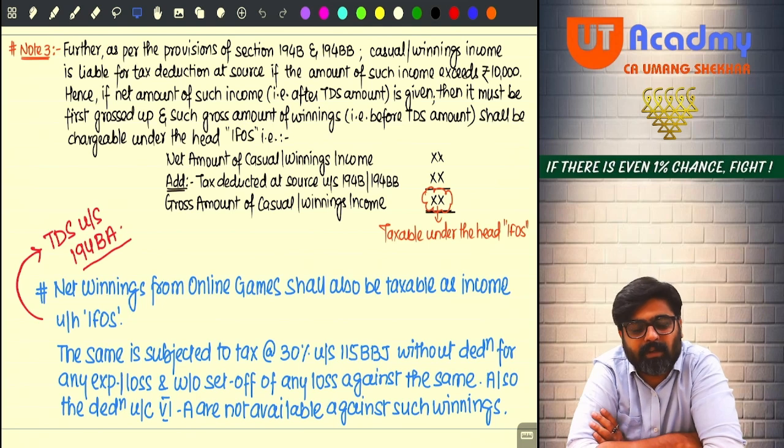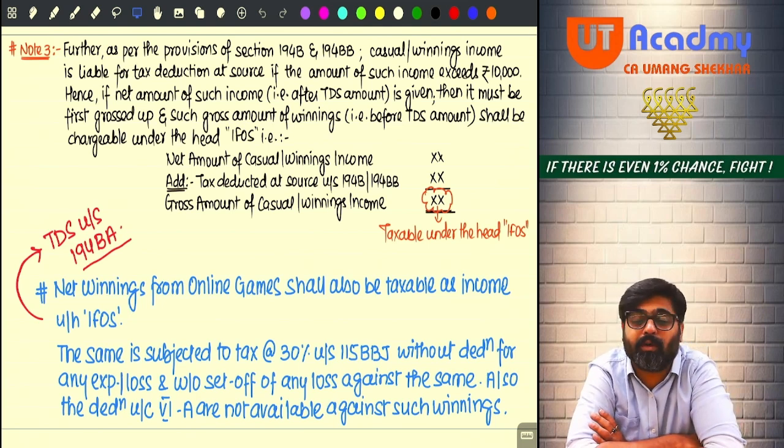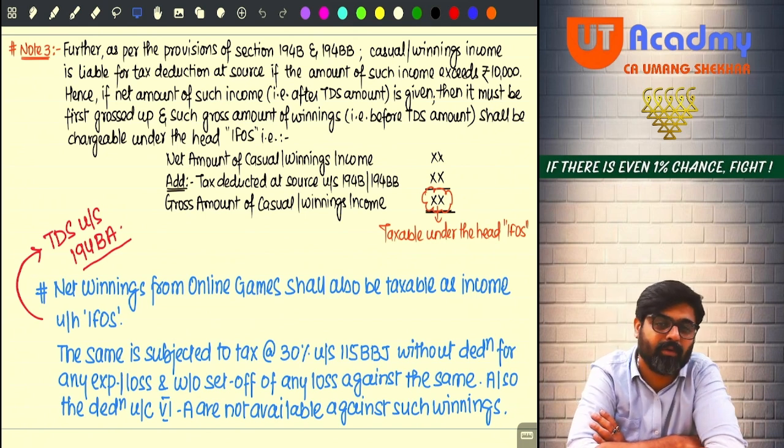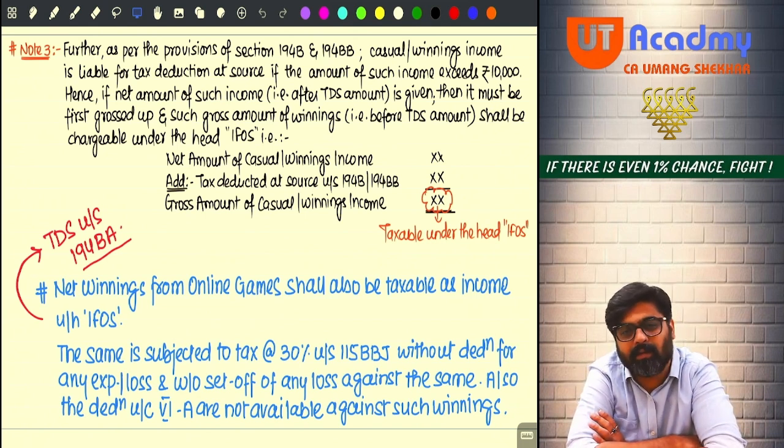By the time the assessment year comes, you would have spent your entire winnings, because the moment you get such kind of income, you try to fulfill all your desires and dreams. You'll buy a car, you'll buy a house, you'll get married, and you will spend this money with both your hands without even stopping.